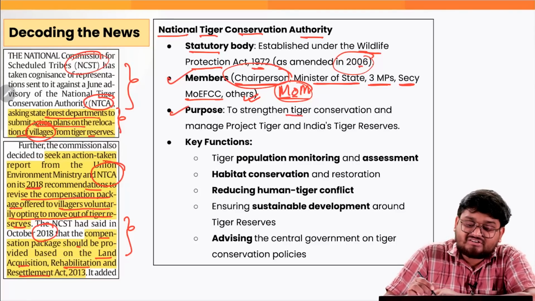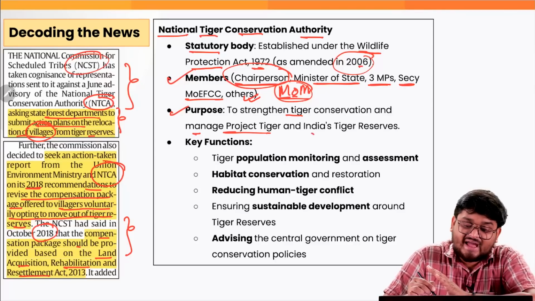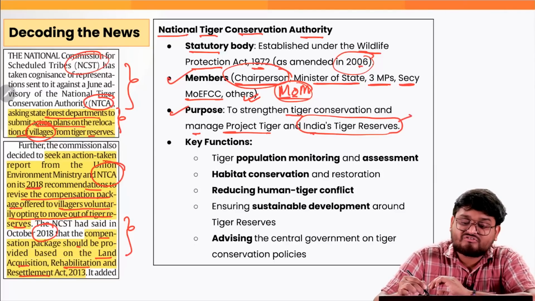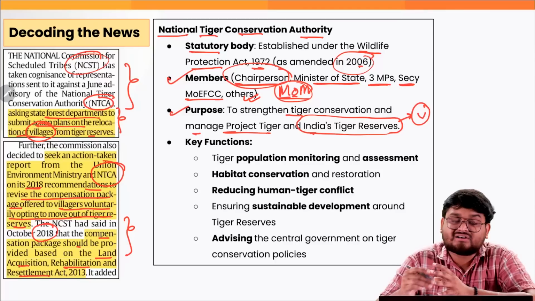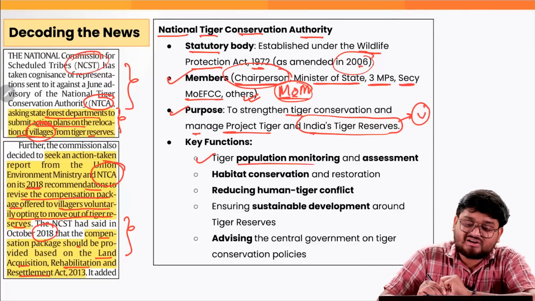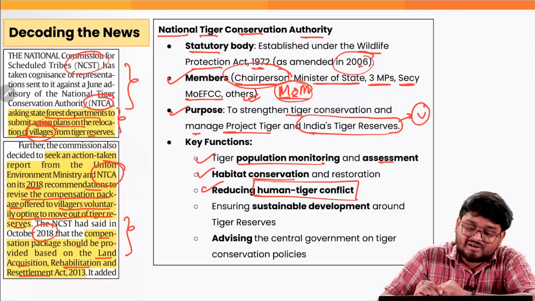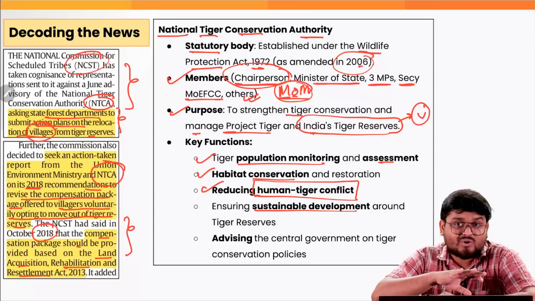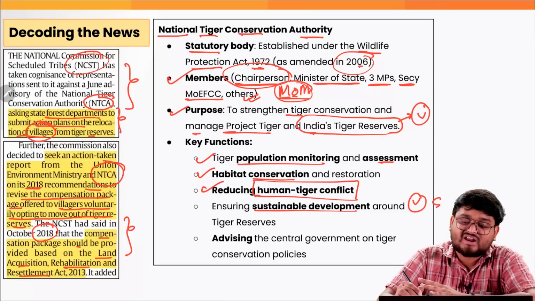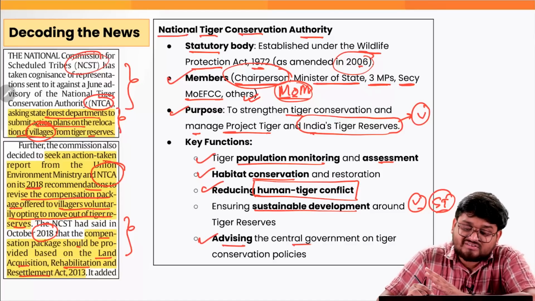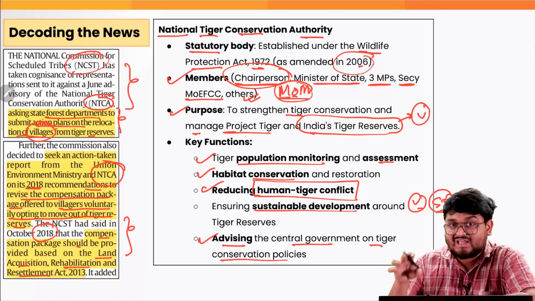The main purpose is to strengthen tiger conservation and manage Project Tiger and India's tiger reserves all across the country. And when it comes to the relocation of various villages due to protecting tiger reserves, NTCA is also looking into this particular matter. The key function is managing tiger population, their assessment, habitat conservation, reducing human-animal or say human-tiger conflict in these areas of tiger reserves, ensuring sustainable development around the tiger reserve so that the villagers and the various tribal communities can have a sustainable livelihood, right? And also it is about advising the central government on tiger conservation policies in the country.